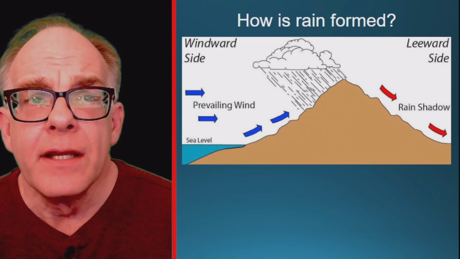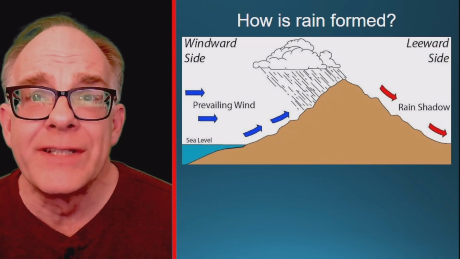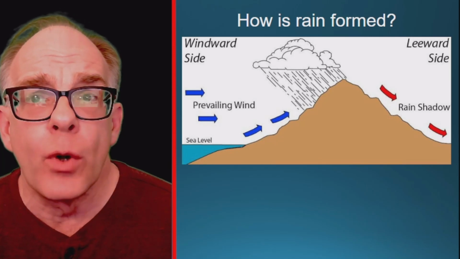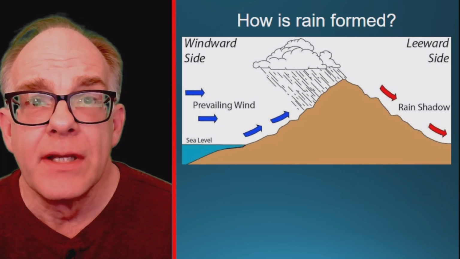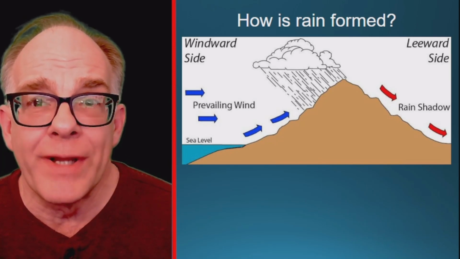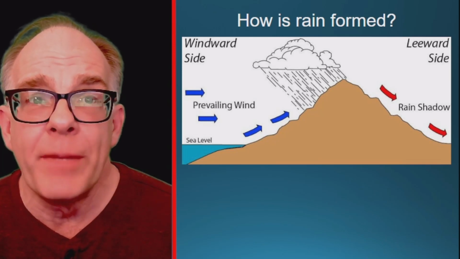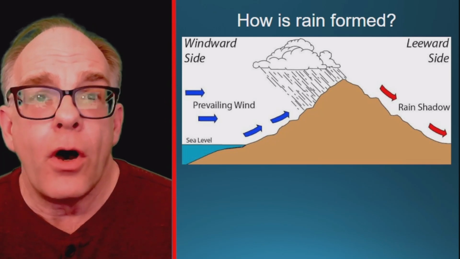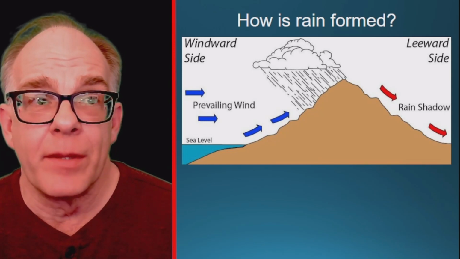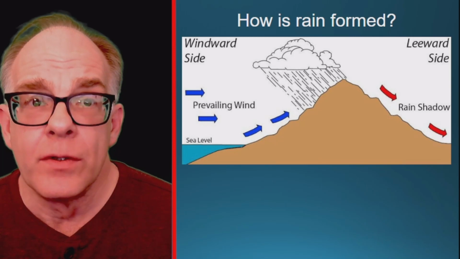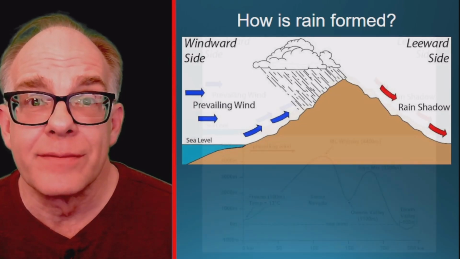As we can see, to get rain or other forms of precipitation, we need to force warm, moist air up into the atmosphere where it can cool. We can see this affecting the climate in mountainous areas. As warm air is pushed towards the windward side of a mountain, the air is forced upward, causing clouds to form and precipitation to fall. Often there is no moisture left in the air as it passes over the leeward side of the mountain, resulting in a rain shadow with decreased rainfall and drought-like conditions.